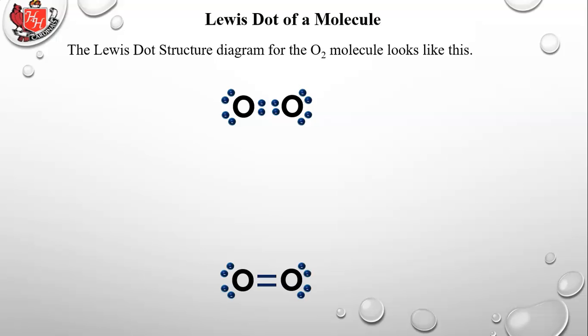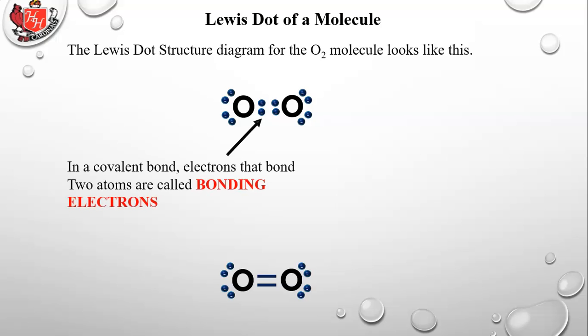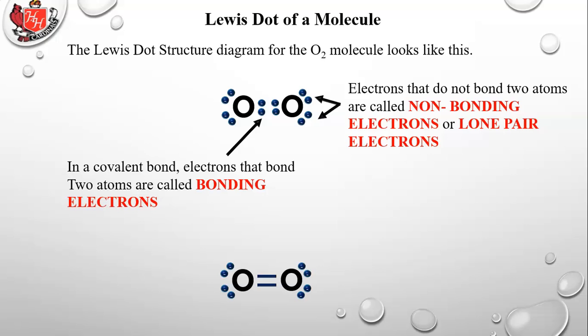So the Lewis dot structure for the O2 molecule looks like this. So in a covalent bond, electrons that bond 2 atoms are called bonding electrons. Electrons that do not bond 2 atoms are called non-bonding electrons or lone pair electrons. We tend to use both of those terms, and they mean the same thing.